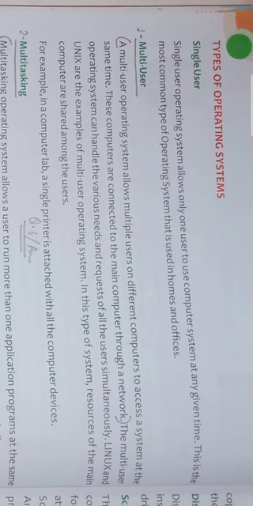Okay, so let's get started with the first, that is single user. So what is a single user? There are three types of operating system: single user, multi-user, and multitasking. So what is single user? A single user operating system allows only one user to use the computer system at a given time.